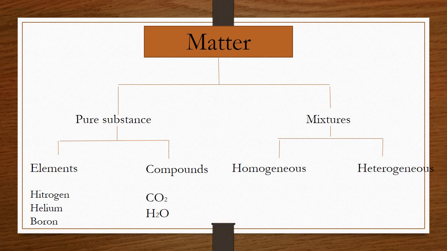Next, let's take mixtures. If you divide mixtures, you can divide them into two: homogeneous mixtures and heterogeneous mixtures. A homogeneous mixture is a mixture in which the composition is uniform throughout. At any point, the composition will not change. It is uniform, so that's why we say homo means the same. A heterogeneous mixture is not uniform in composition. At any point, it could change. So hetero means different. This is the definition for homogeneous and heterogeneous mixtures.